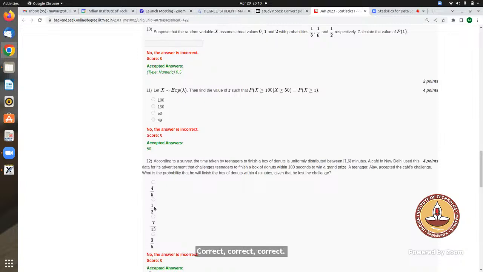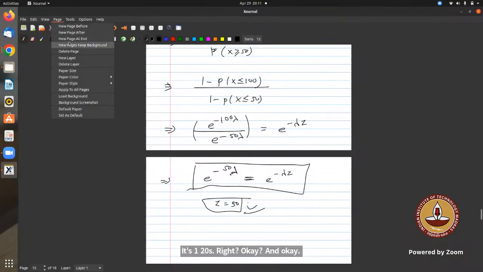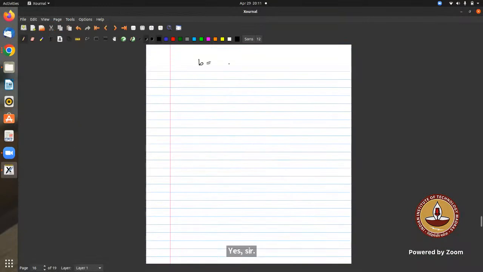Now, a cafe in New Delhi used this data for its advertisement that challenges teenagers to finish a box of donuts within 100 seconds. 6 minutes is 360 seconds, since there are 60 seconds in 1 minute.